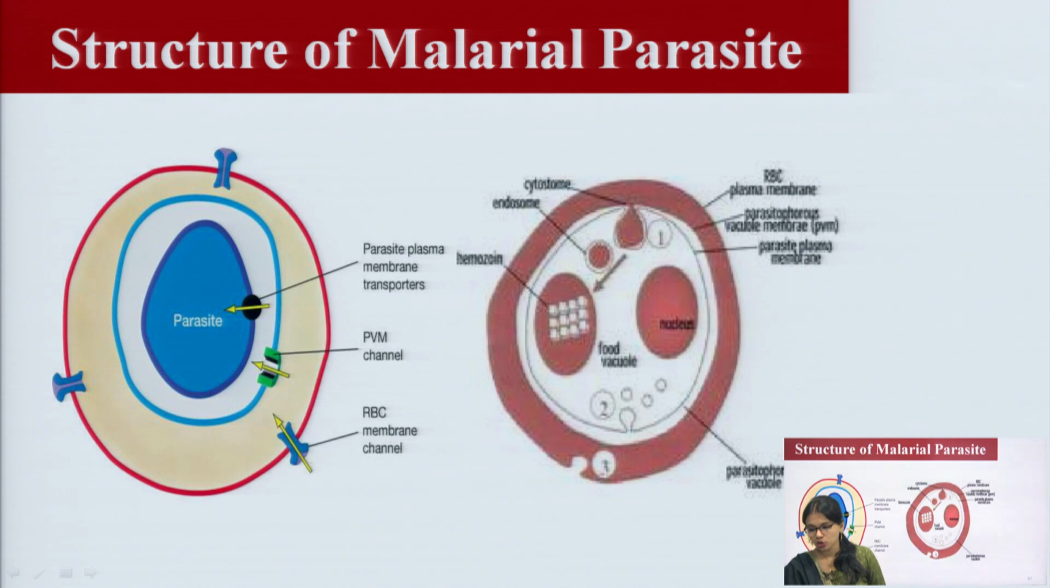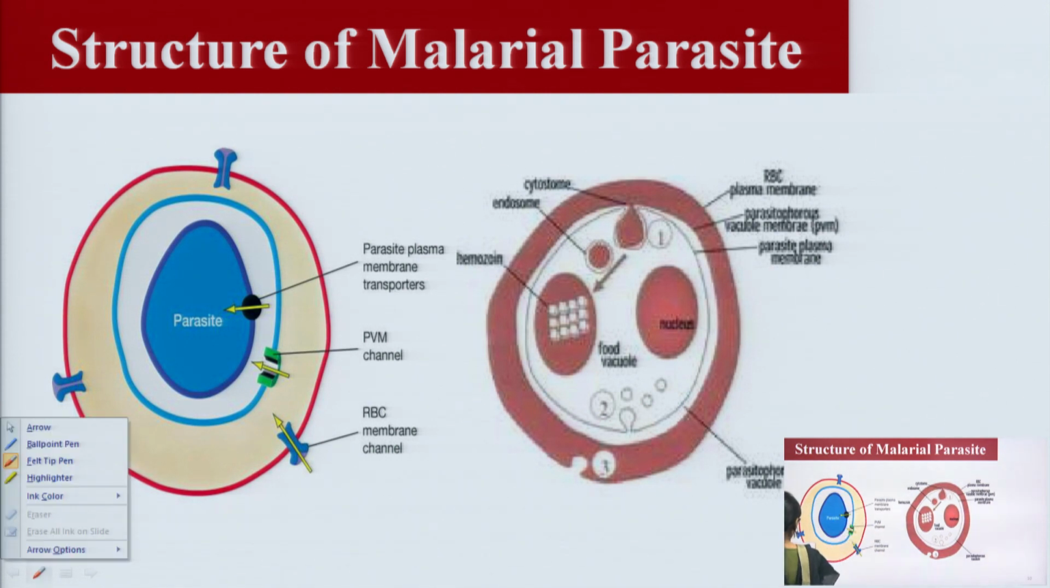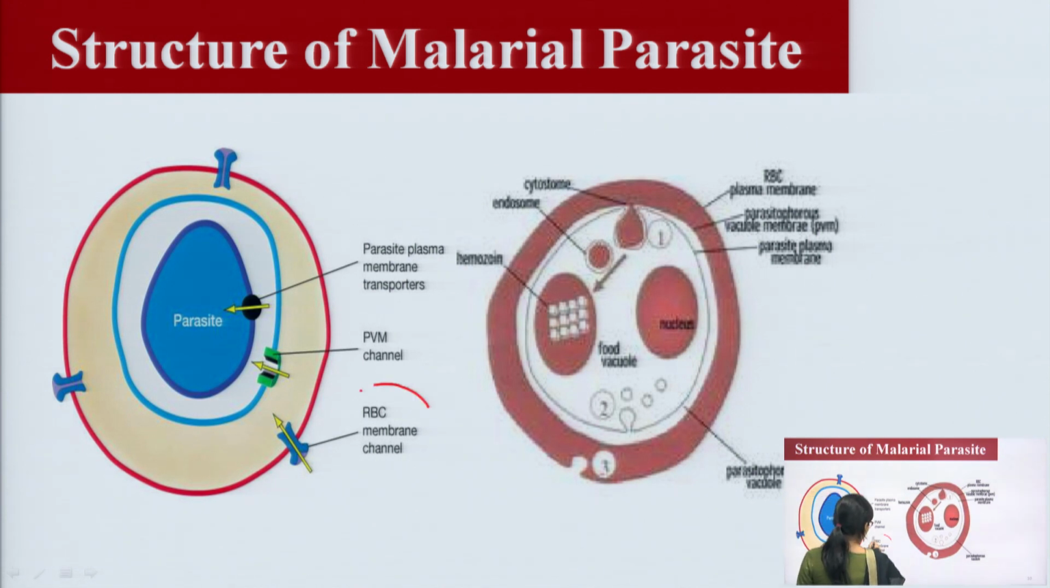This is the structure of the malaria parasite. You can see here the structure of the parasite. Here is the RBC, and here you can see the parasite, this is the RBC cell membrane channel. This is the RBC, this is the parasite. Here is the channel of the RBC where the movement of ions takes place.